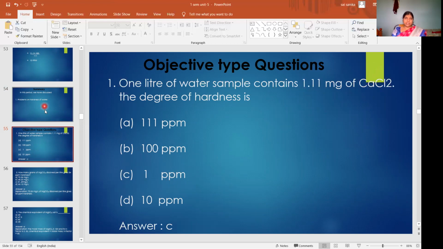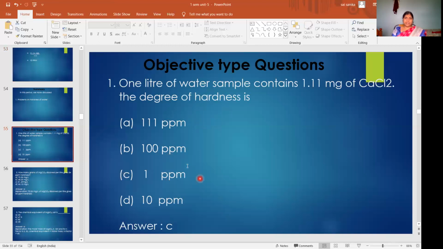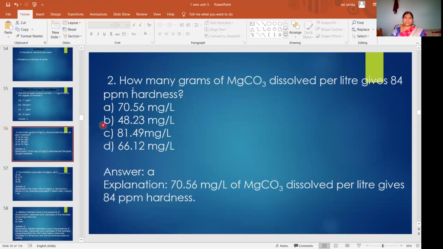Just now we calculated this: with 11.1 you got 10 ppm, and with 1.11 you will get 1 ppm. So the answer is 1 ppm. When 1.11 mg of CaCl2 is dissolved in 1 liter of water sample, its degree of hardness is 1 ppm. That is W by GMW into 100. Okay, then come to the next question.